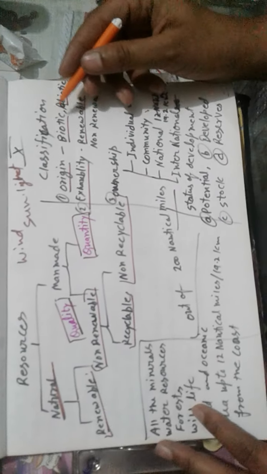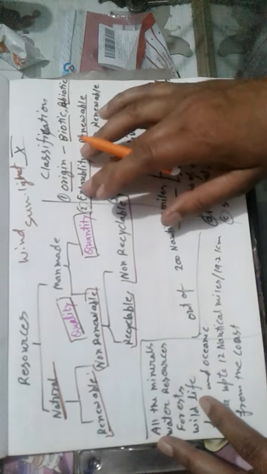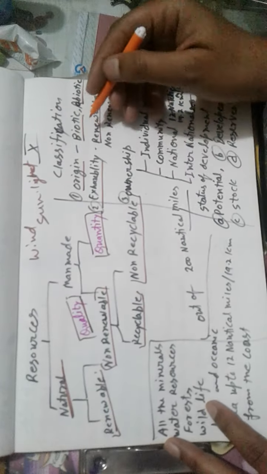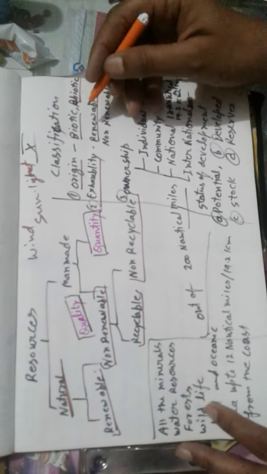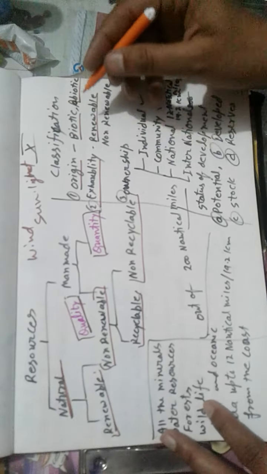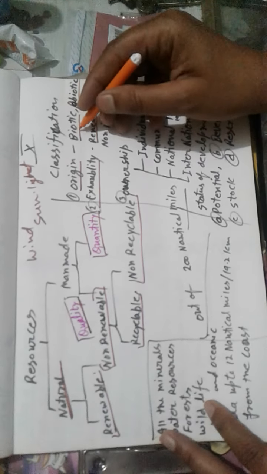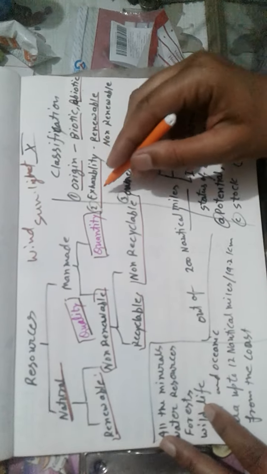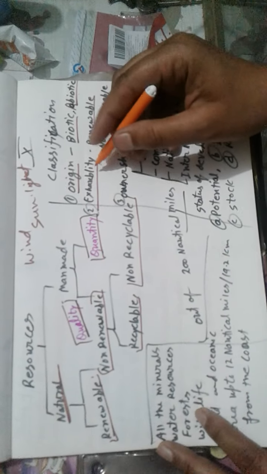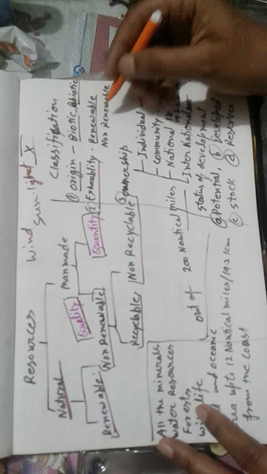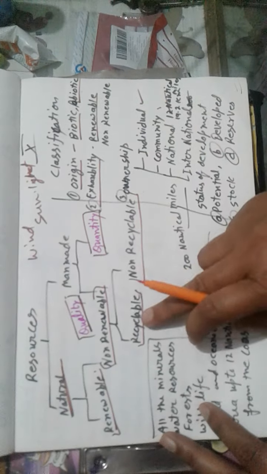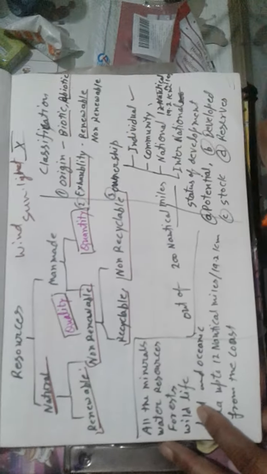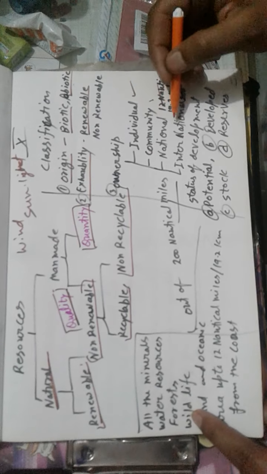Now if we discuss the classification, we define it on different parameters. On the basis of origin, it is biotic and abiotic. Biotic means living, abiotic means non-living. On the basis of exhaustibility, it is renewable and non-renewable, which we have discussed before. And again, on the basis of ownership, it is of four kinds.